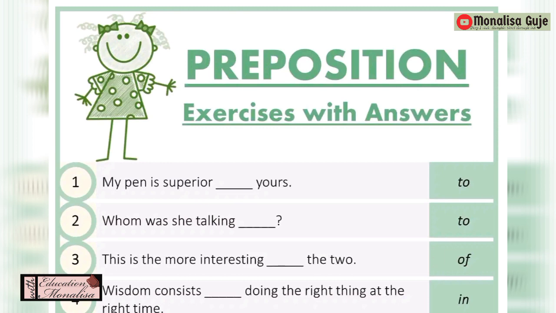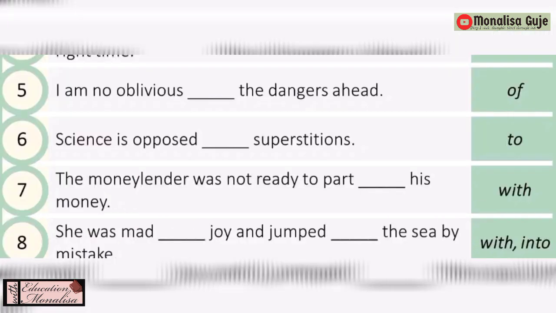This is the more interesting of the two. Wisdom consists of doing the right thing at the right time. So you can see the answer is given. It is in doing the right thing at the right time. Next, I am not oblivious dash the danger ahead.